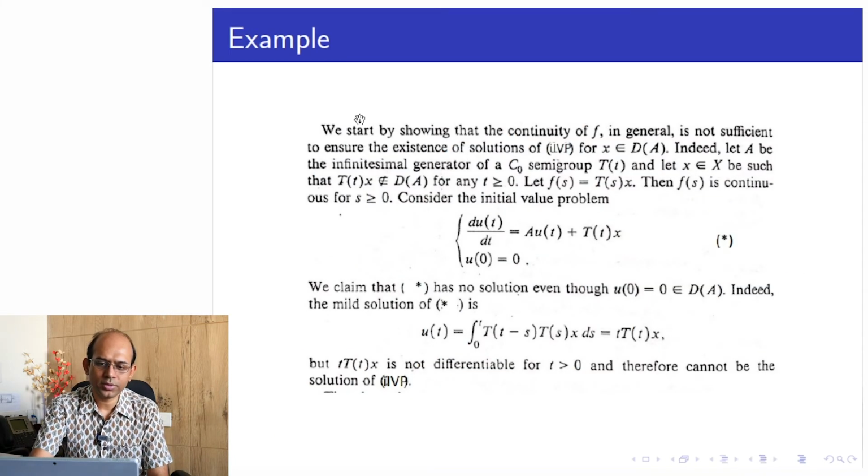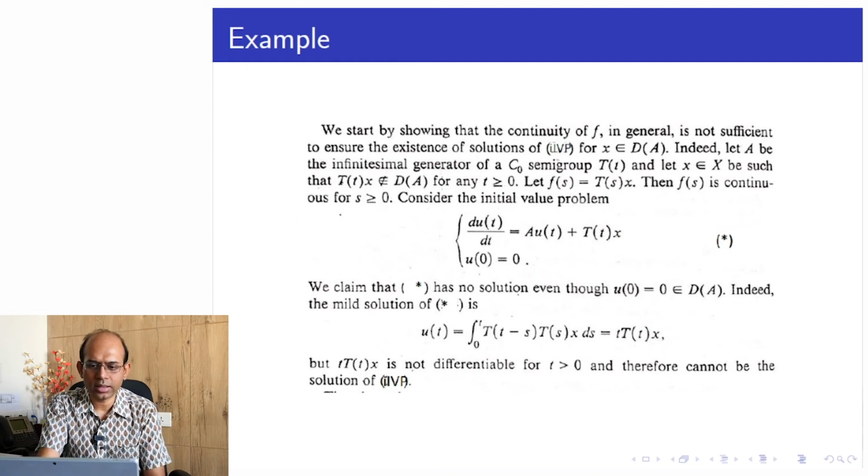We start by showing that the continuity of f in general is not sufficient to ensure the existence of a strong classical solution of the inhomogeneous initial value problem for x in the domain of A. Indeed, let A be the infinitesimal generator of a C0 semigroup T(t). Assume that, and let small x in capital X be such that T(t)x is not in the domain of A.